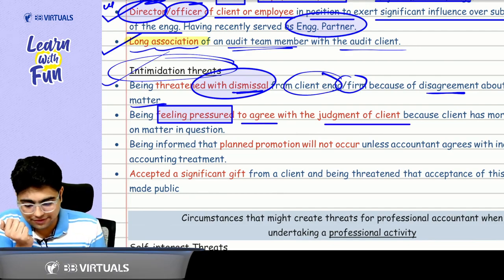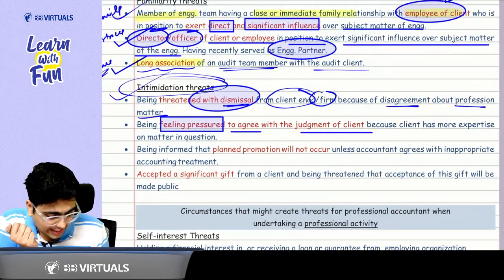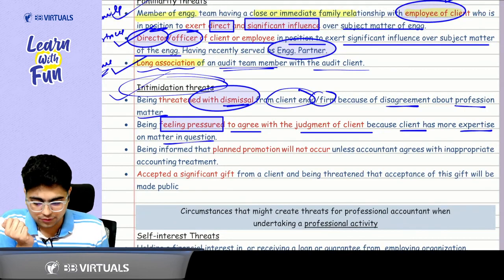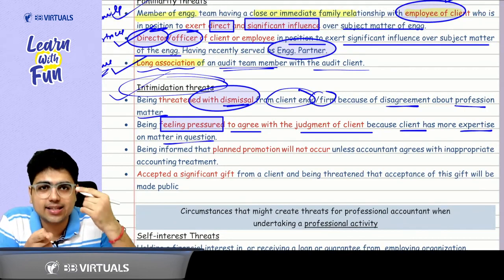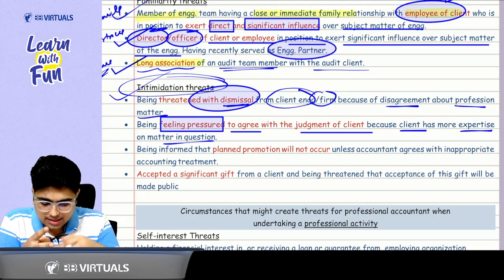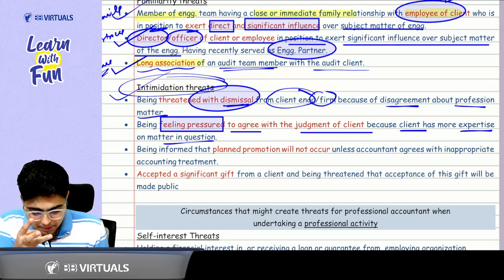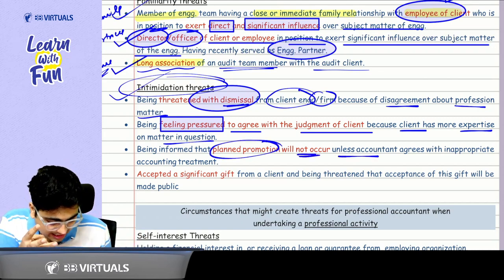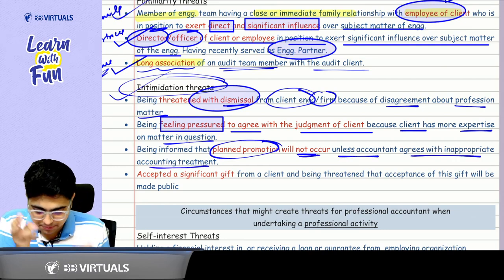Why, sir, do we have to agree with the judgment of the client? Because the client has more expertise on the matter in question. Got it? So first of all, they create a threat of dismissal. Then there is a pressure. Again, the next thing: a planned promotion will not occur unless the accountant agrees with the inappropriate accounting treatment.